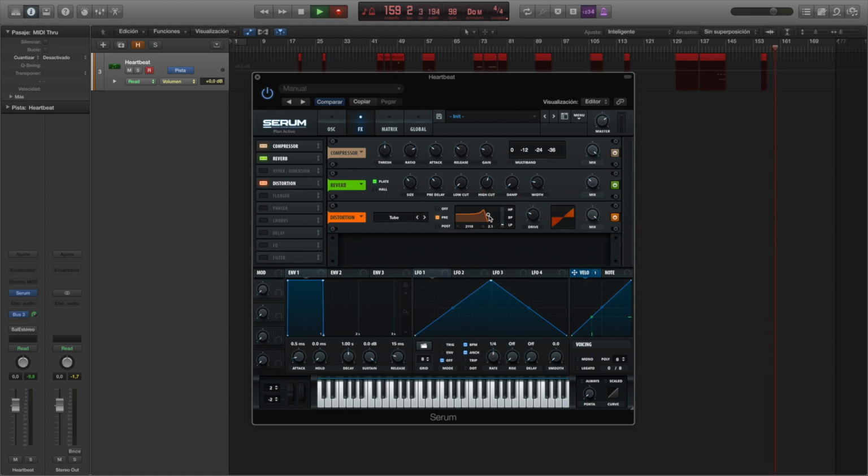We open it a little bit to also get some of the higher frequencies and some of the resonance as well. We need to crank up the drive a little bit more, and then we have now something that is getting closer but still not there. So at this point you would think, yeah, what am I missing in my heartbeat?